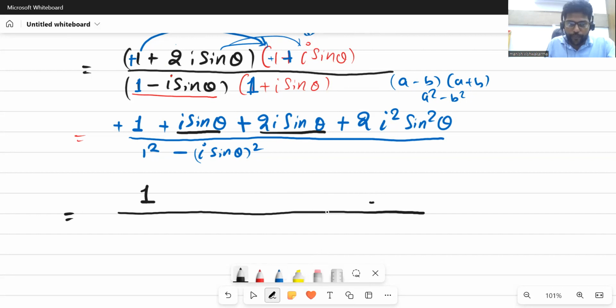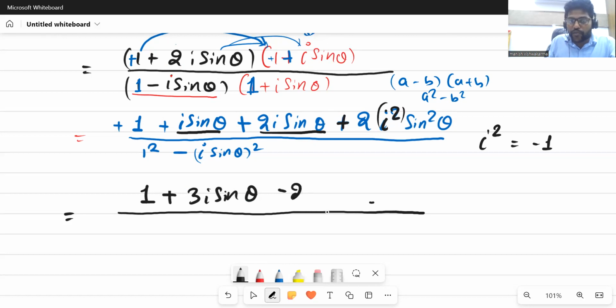So 1 plus 3 i sin theta, and this is i square, and what is the value of i square in complex numbers? Oh, very good, this is minus 1. So this plus and this minus 1 gives you minus 2 sine square theta. Understood? i square is minus 1. That's why we got this.